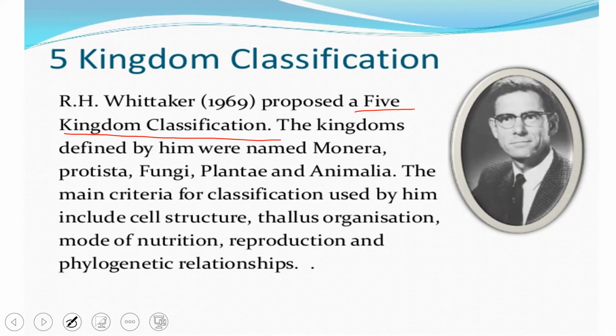Already there are four kingdoms, that is Animalia and Plantae, given by Linnaeus. Ernest Haeckel gave Protista. Copeland gave Monera. He included one more kingdom called Kingdom Fungi, which is also called Kingdom Mycota.